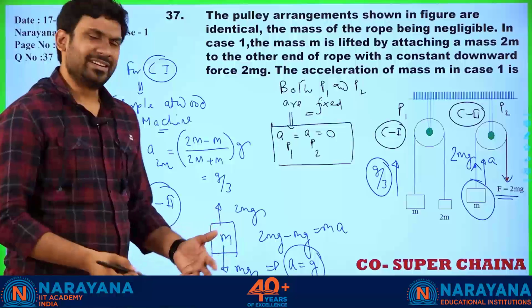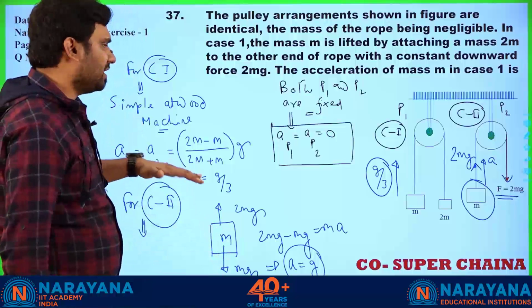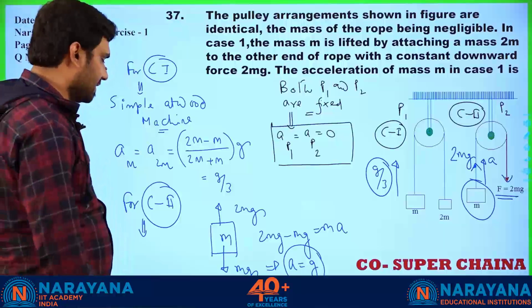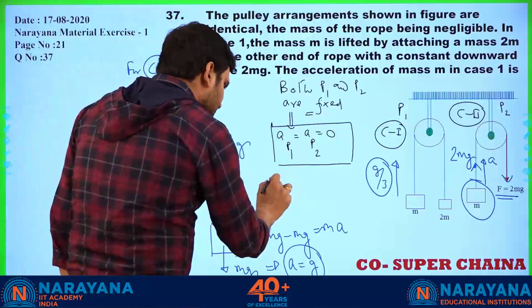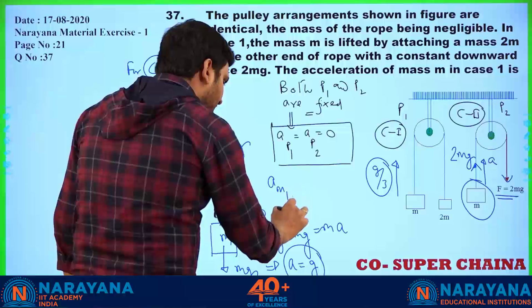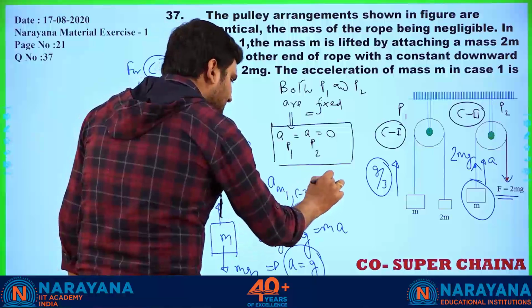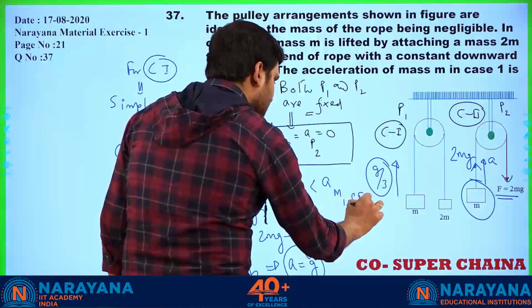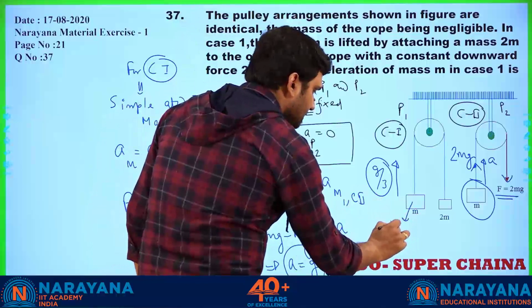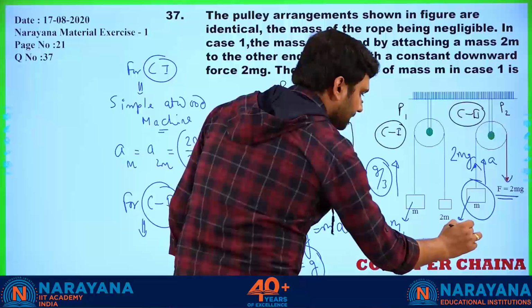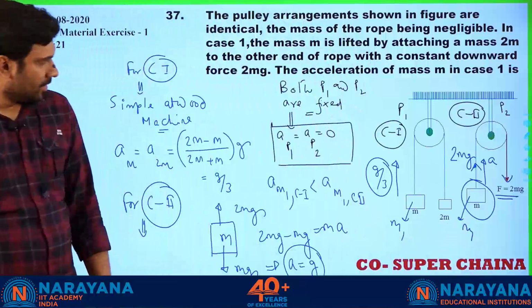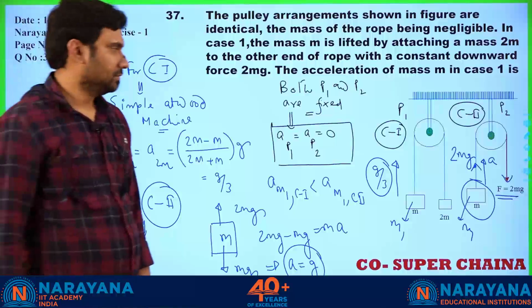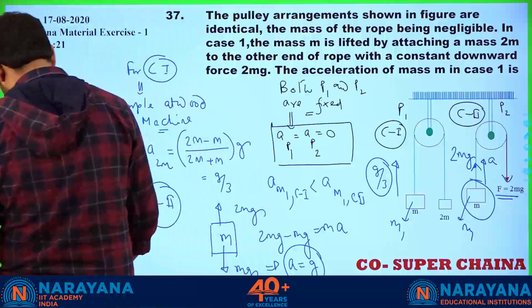So we can make a direct comparison. The acceleration that we got in the first case is lesser than the acceleration that we got in the second case. So our conclusion is what? Conclusion is acceleration of m1 in case 1 is less than acceleration of m1 in case 2. We are taking this mass as m1. I hope this is done. This is okay for you? Understood? No? Right. Let's move on.